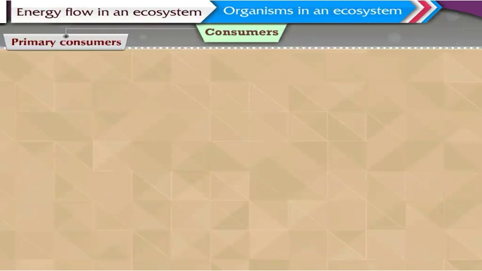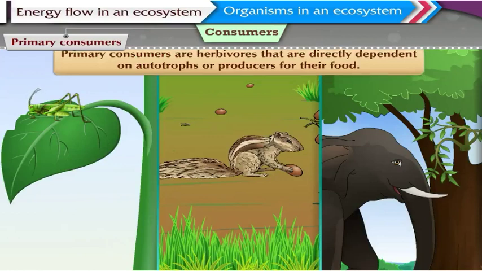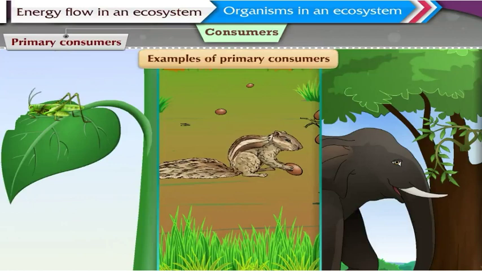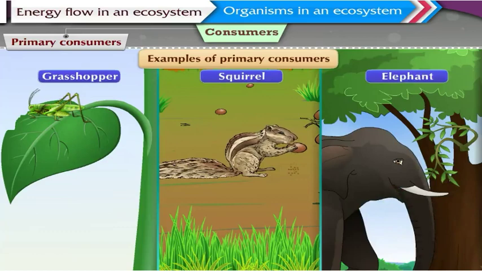Primary consumers. Primary consumers are herbivores that are directly dependent on autotrophs or producers for their food. Some examples of primary consumers are grasshopper, squirrel, and elephant.